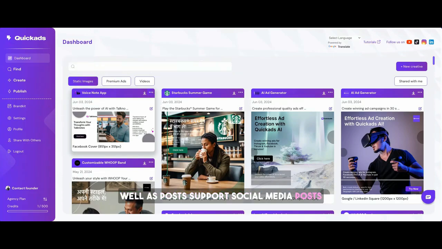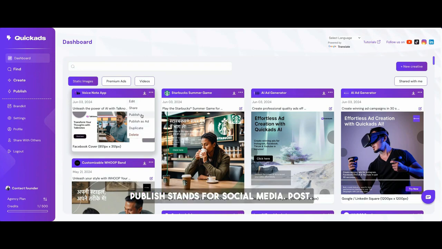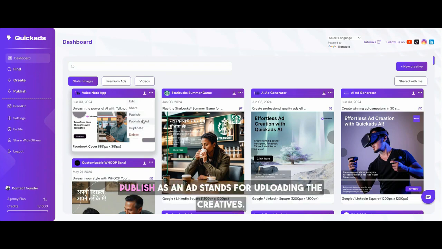Our platform lets you schedule and run campaigns as well as posts. So both social media posts, organic, as well as inorganic ad creatives. It's very simple. Go to your dashboard, click on any ad that you like. Publish stands for social media post. Publish as an ad stands for uploading the creatives.